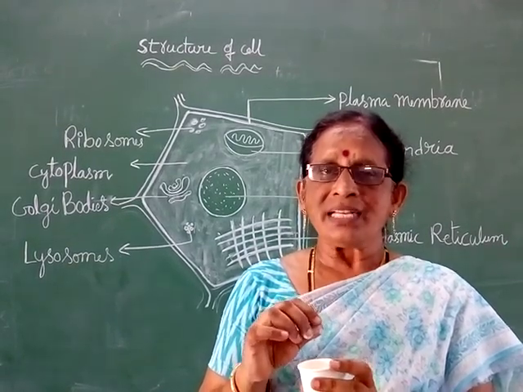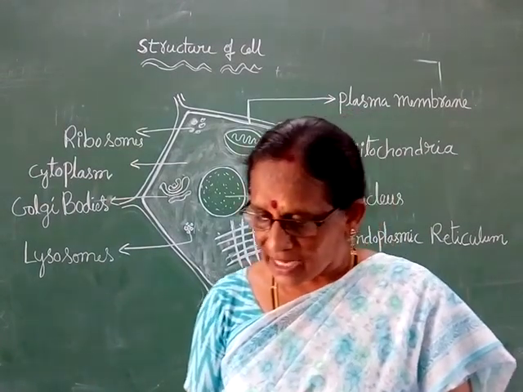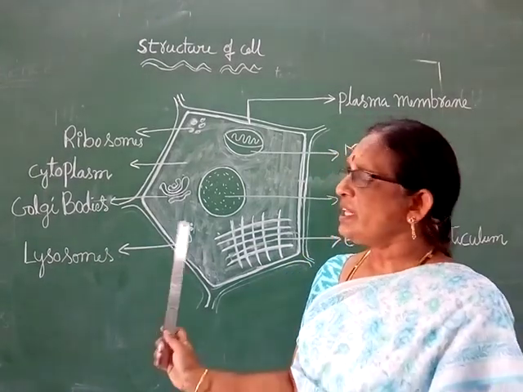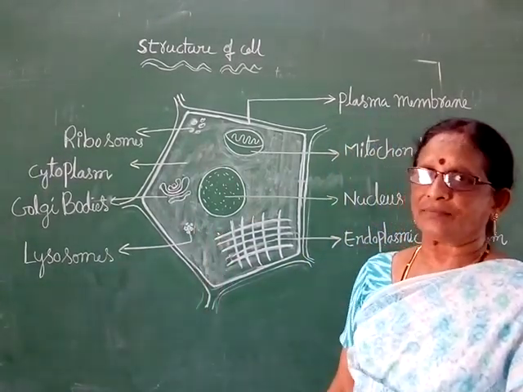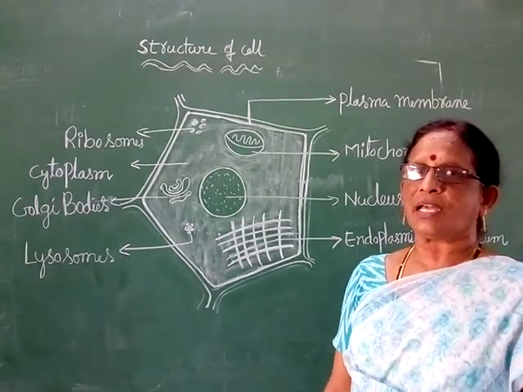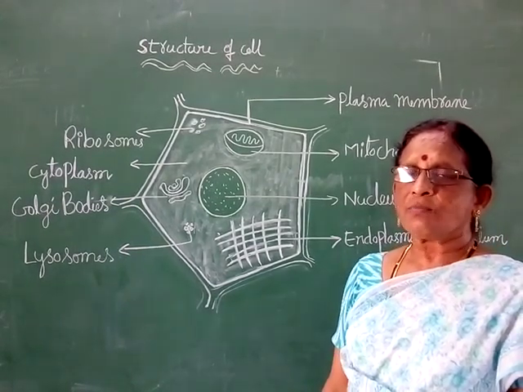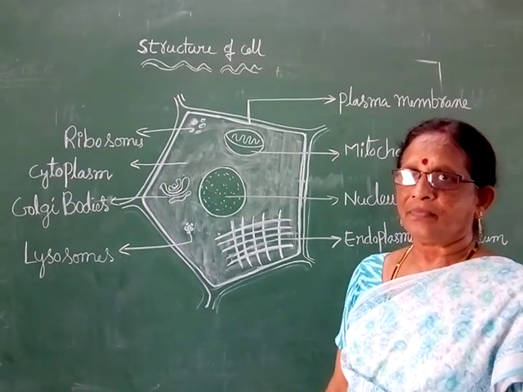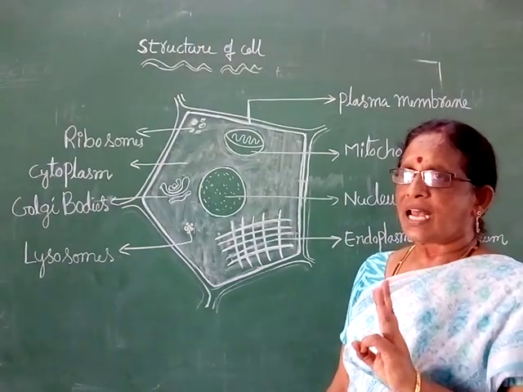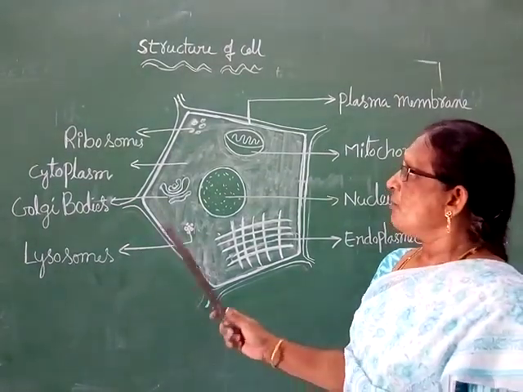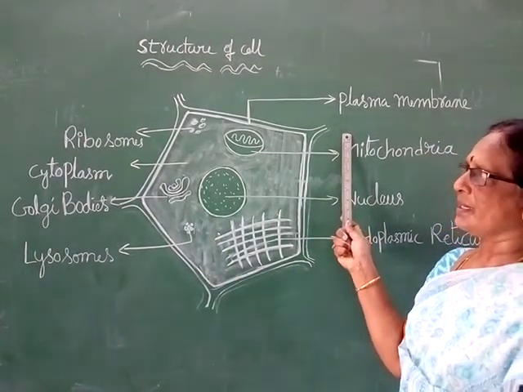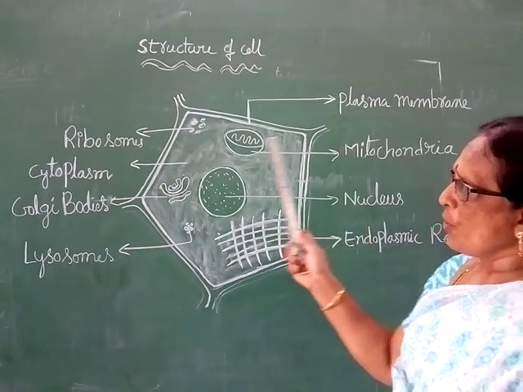And now I will describe the structure of the cell. This is only an imaginary picture of the cell. Cells are much more minute than dust particles. We can't observe them with our naked eye. The main parts of the cell are three. First one is plasma membrane. Second one is cytoplasm.